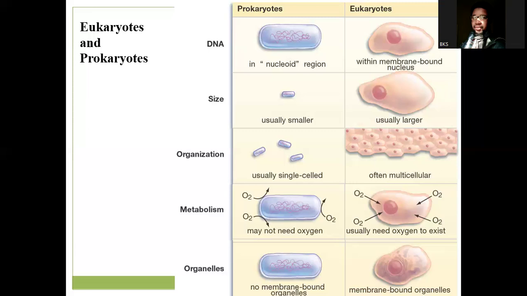With respect to metabolism, some of these prokaryotes require no oxygen, even though, of course, there are some that also require oxygen. And there are some that utilize oxygen when it is present, and when there is no oxygen, they utilize another thing. They can use sulfur, they can use nitrogen for their own metabolism. While in the case of eukaryotes, we need oxygen.